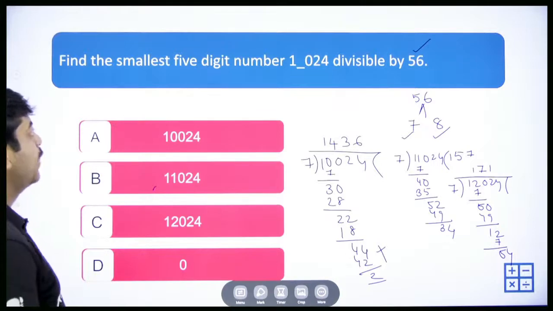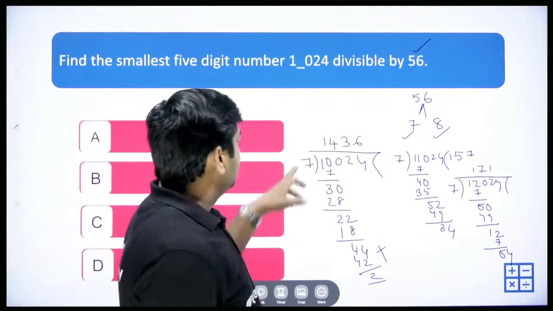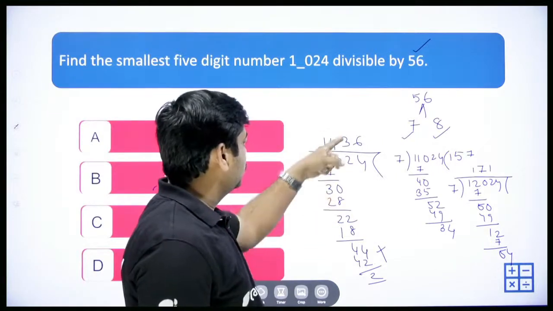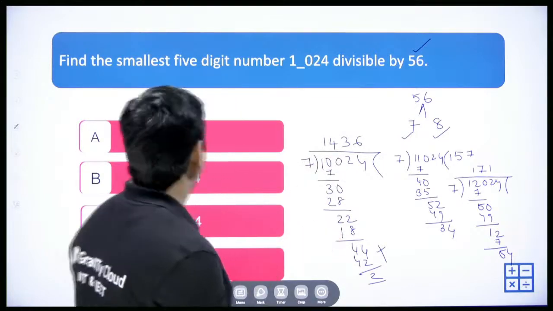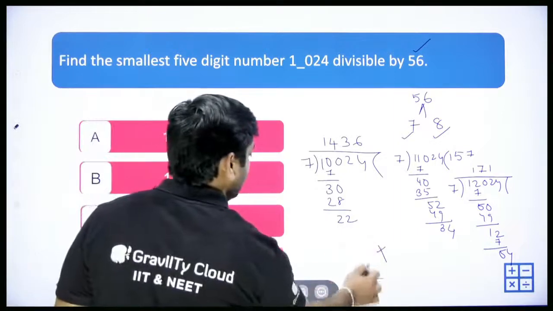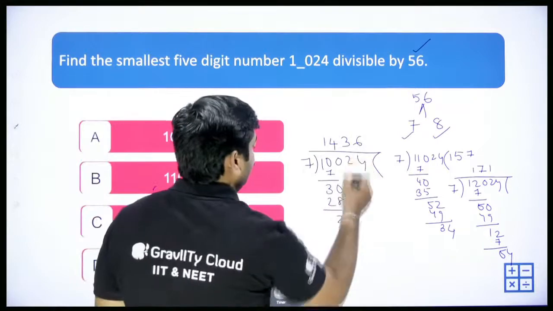Again, find the smallest 5-digit number 11024. Let me check that again. 7 1s are 7, we get 3, 0. 7 4s are 28, we get 2 back, and we need to bring 2. 7 3s, we have done wrong. Here we have done wrong. 7 3s is 21. See, calculation mistakes. So please be very careful. 7 3s are 21.